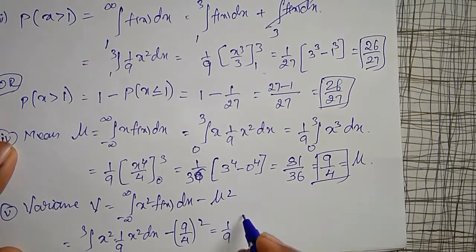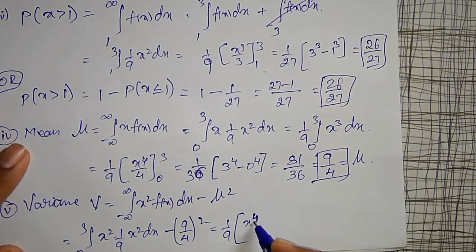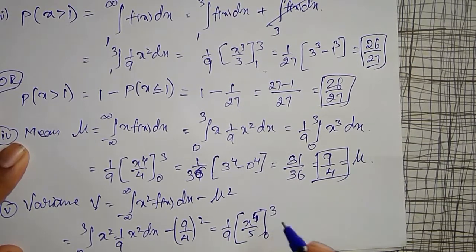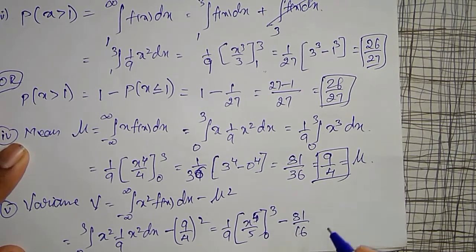1 by 9 outside, and then the integration of x square into x square, x raised to 4, will become x raised to 5 by 5 between the limits 0 to 3, minus 9 square, 81, divided by 4 square, 16.